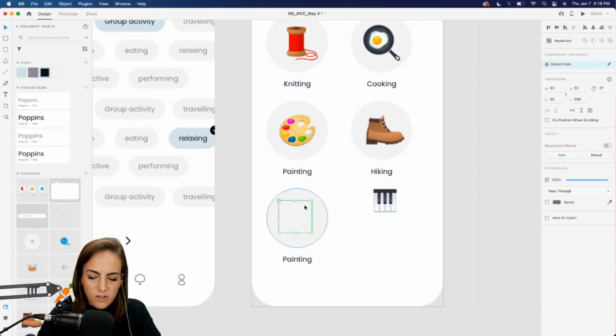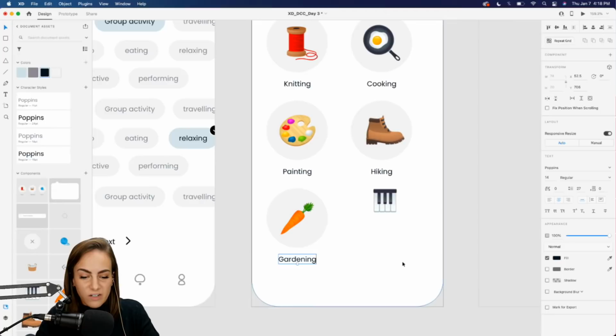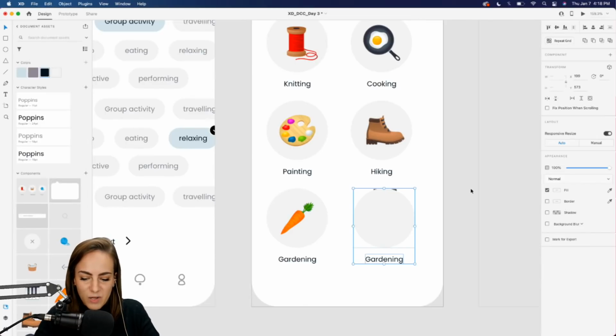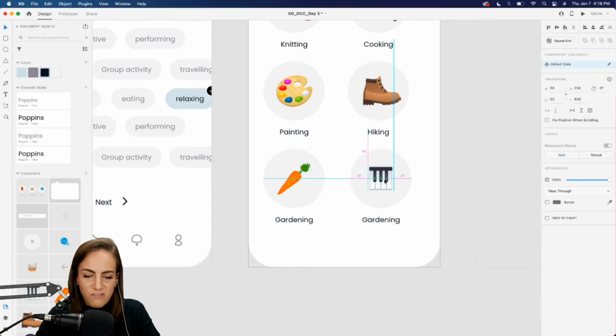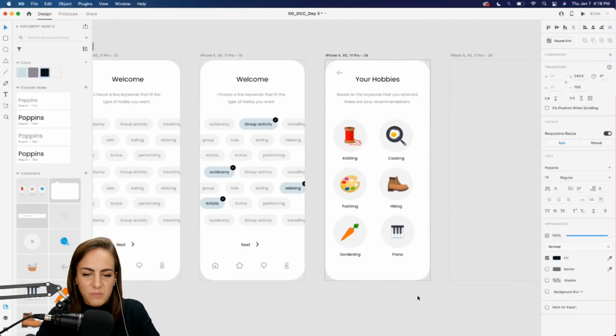Hopefully not that much longer, but we'll see. And this one can be gardening, maybe. I got into gardening this year on my tiny little apartment balcony. I made watermelon and tomatoes and a bunch of flowers and stuff. So you don't need a huge space. Okay, and this one can be piano.